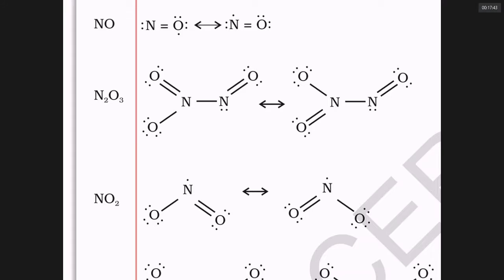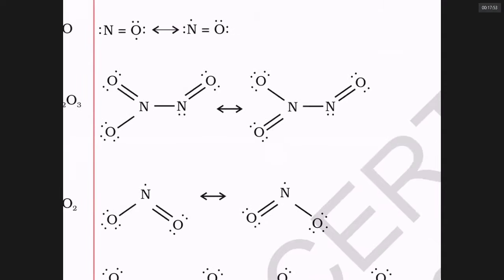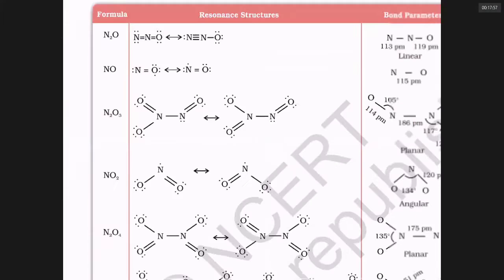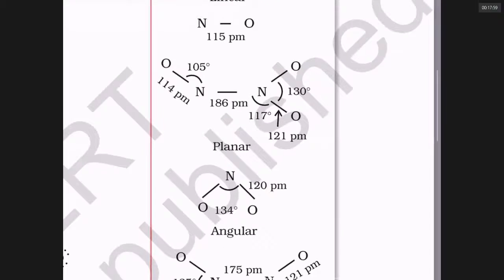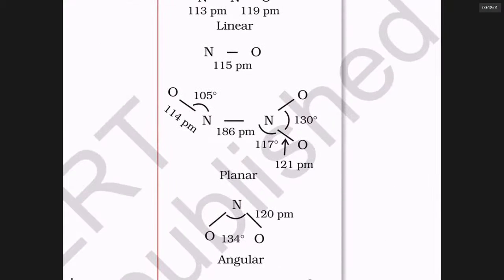Notice the nitrogen which is linked to 2 oxygens can have resonance. So the bond length is shorter than that of a single bond but longer than that of a double bond. Whereas the other nitrogen which is linked to a double bond O, that bond length is shorter. You can see the bond parameters. Where there is only one O, bond length is 114. Where there are 2 O's, the bond length is 121. You should look at these bond parameters.